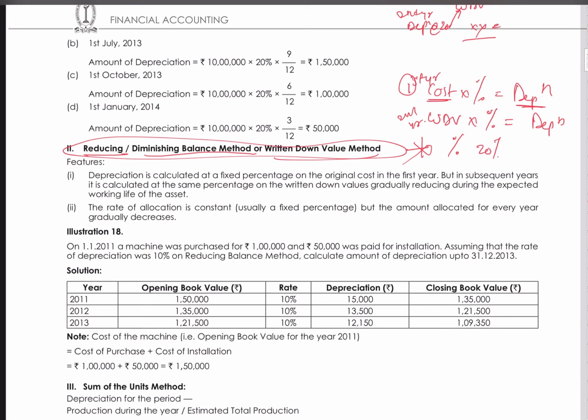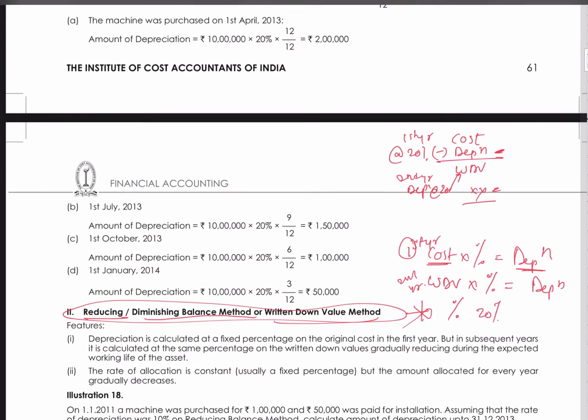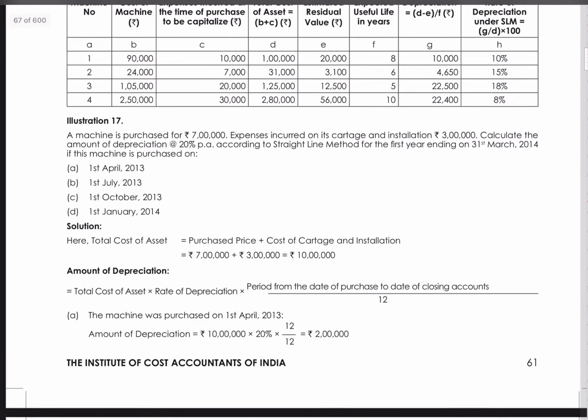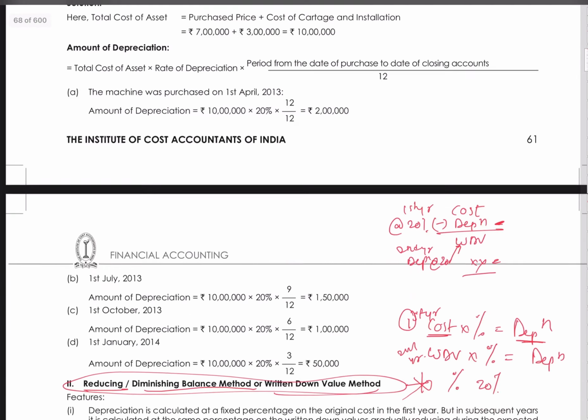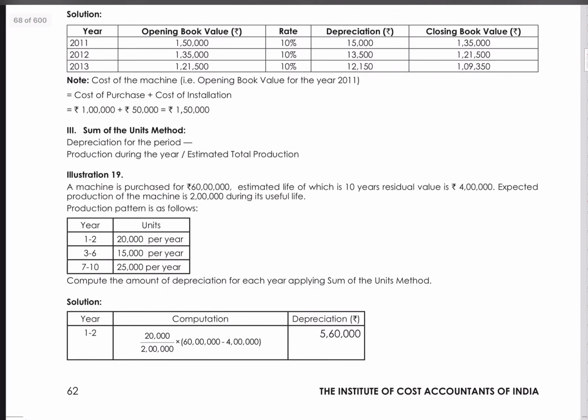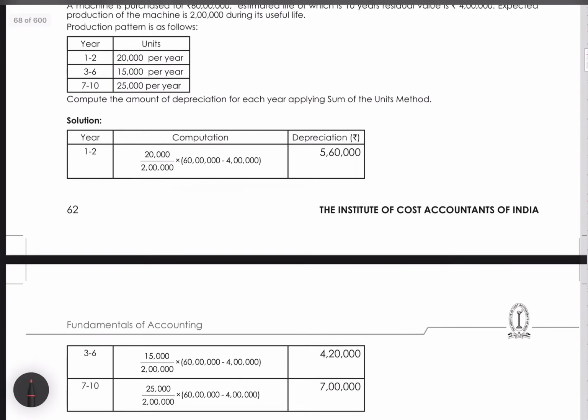So the two main methods I wanted to cover here are the straight line method and WDV method. Keep both methods in mind, because these two methods will keep coming in all the financial accounting chapters and other chapters.